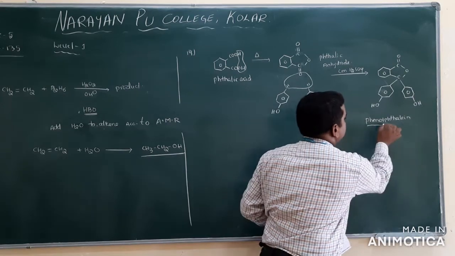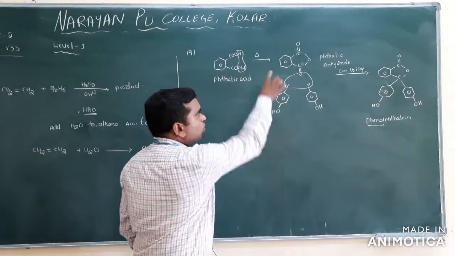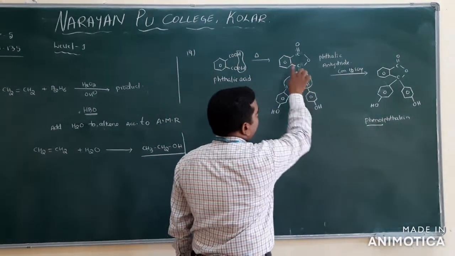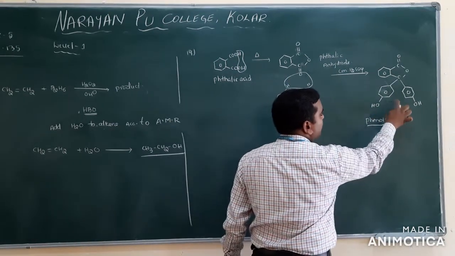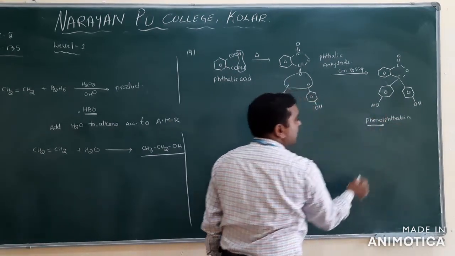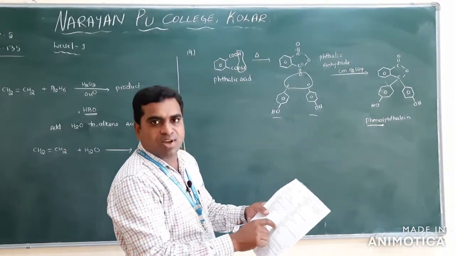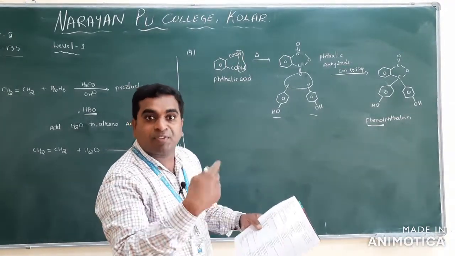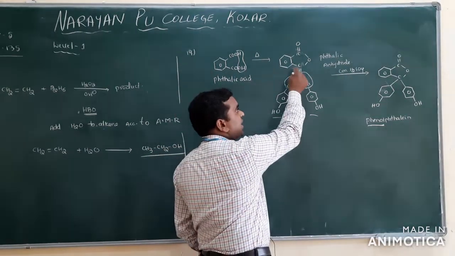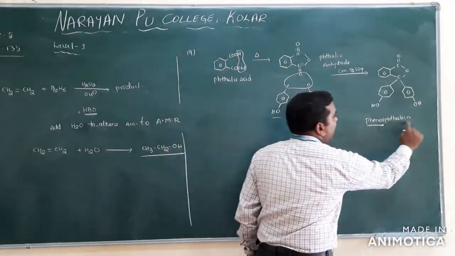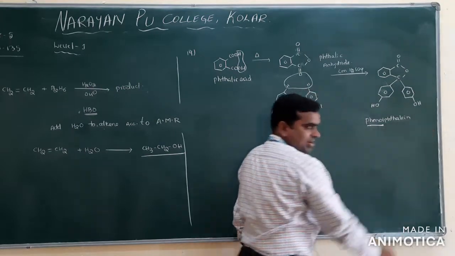See, one option is phenol. Here only it is there. So how we prepare it means from phthalic anhydride. From phthalic anhydride, how will phenolphthalein be prepared? Here you see phenol, so that is the only option. Phenol is there. So we should prepare phenolphthalein from phenol and phthalic anhydride. So that's why phenolphthalein.